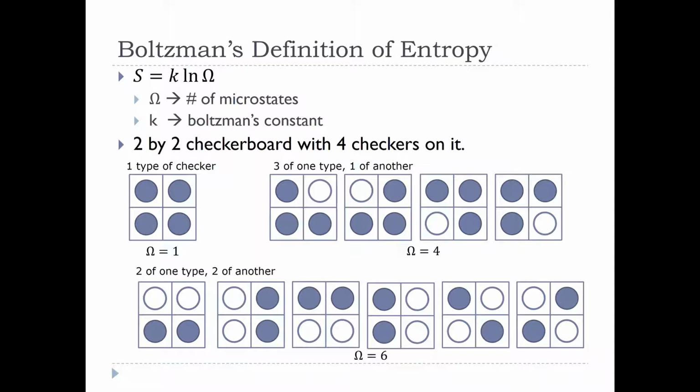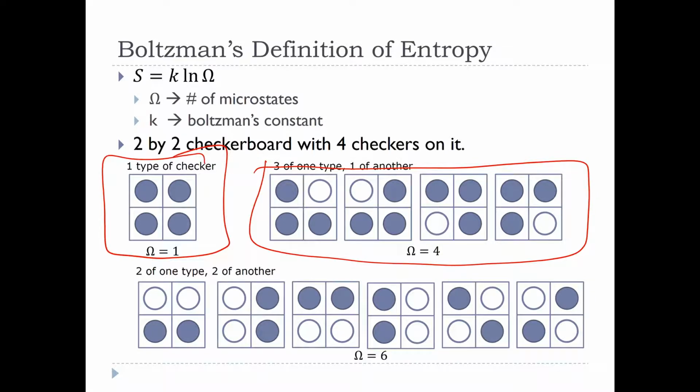If I kept going and I switched one more out to be a white checker, I'd be back to 4 microstates, right? Because I would end up with something that looks more or less like this, but just flip which ones are which. If I go all the way to having all white ones, I would basically be back to having just 1 microstate.